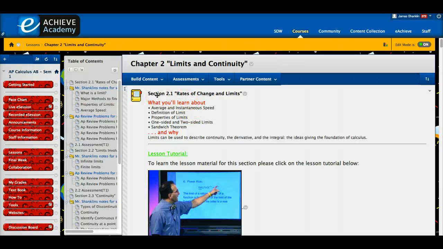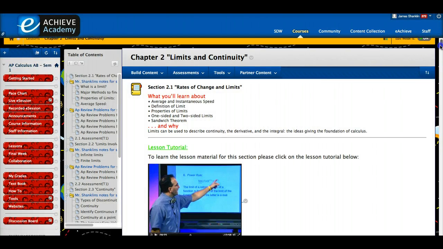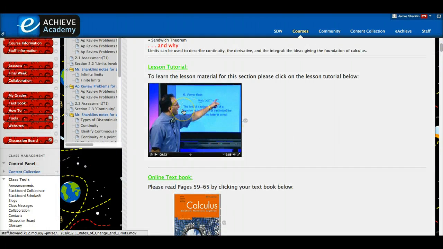Section 2.1 has a lot of material. The first thing it has is a lesson tutorial. This gentleman is pretty good. He really explains the material for that section very well. So I would suggest that you start off with the video tutorial or the lesson tutorial. Just click on it, and he does a great job.